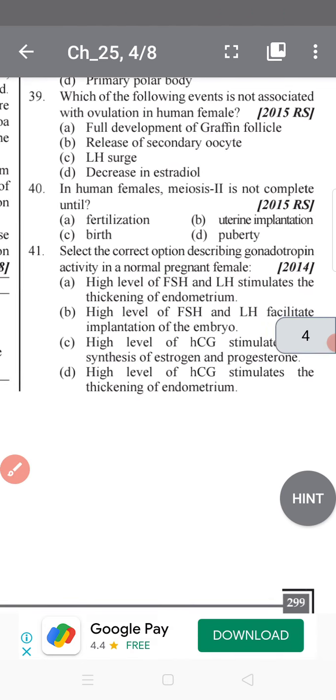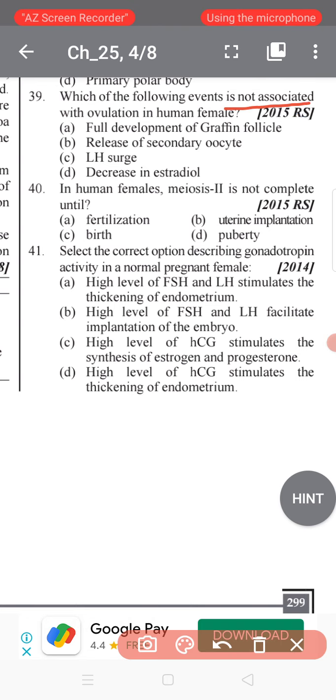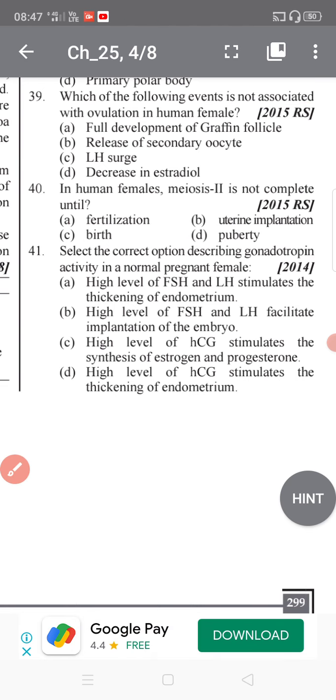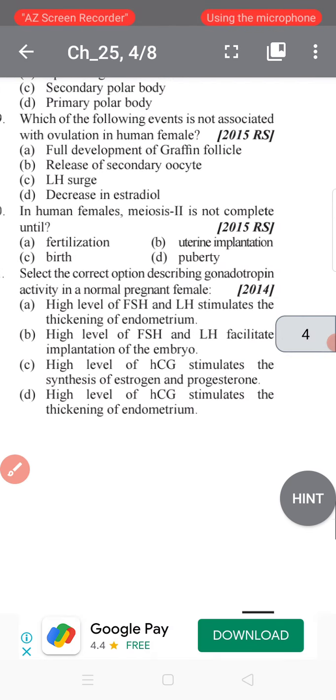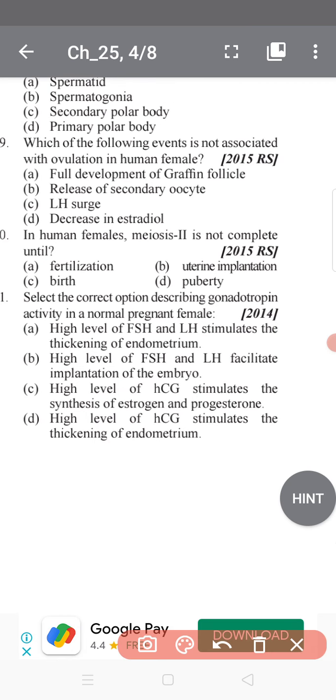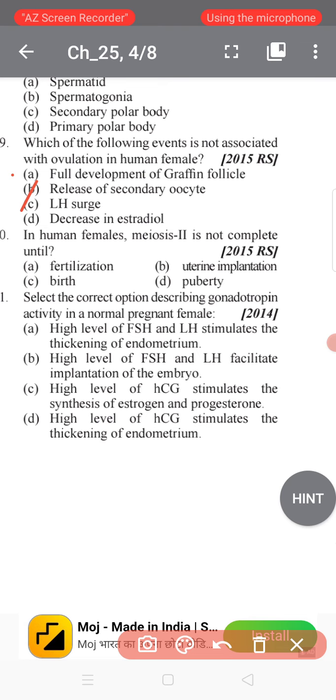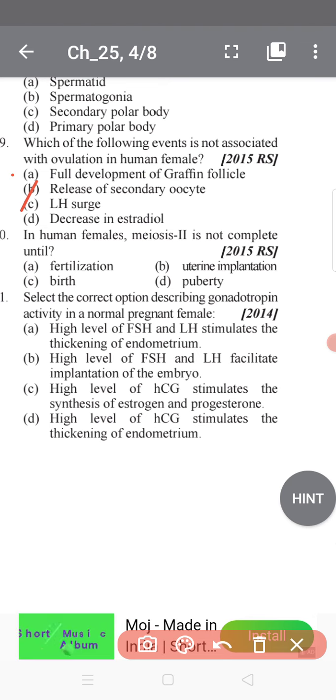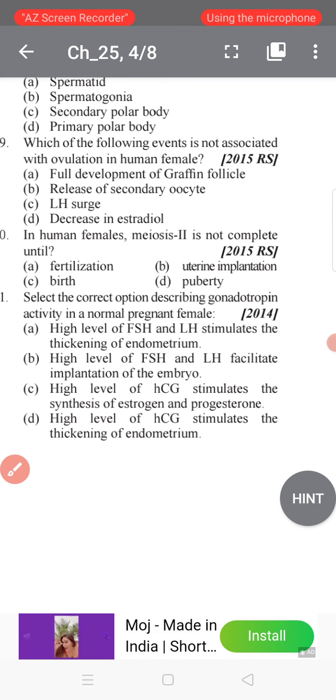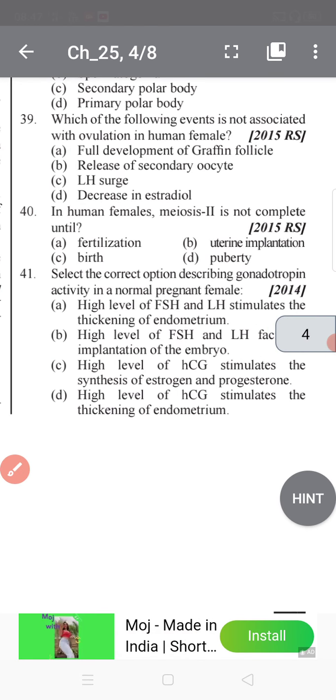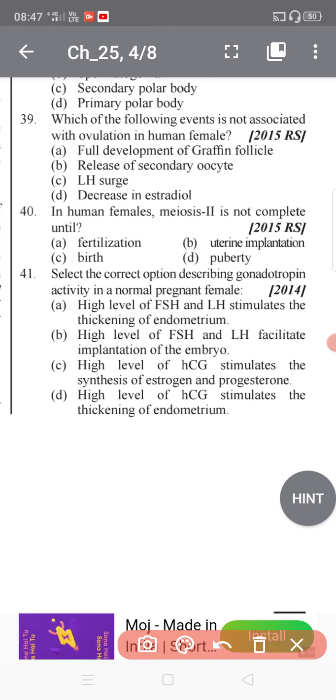Now question 39. Which one of the following events is not associated with ovulation in the human female? Full development of the Graafian follicle, release of the secondary oocyte, LH surge, and the decrease in estradiol. Tell me, what is the answer? The decrease in estradiol.